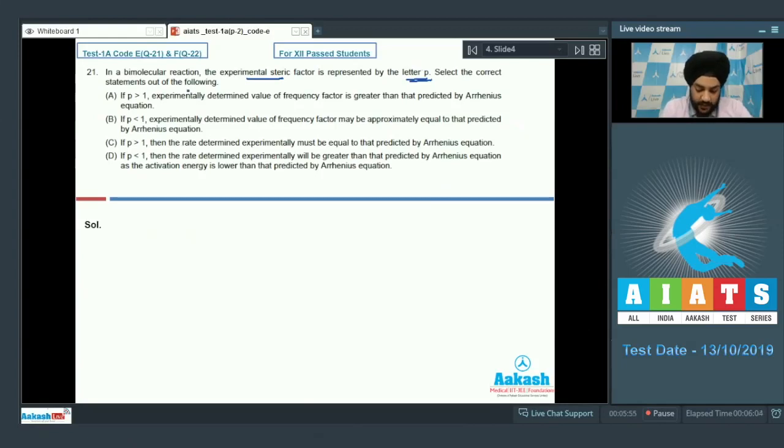Select the correct statements out of the following. If P is more than 1, experimentally determined value of frequency factor is greater than that predicted by the Arrhenius equation. So students, if we talk about the frequency factor, it is given by the letter A in the Arrhenius equation. So we can have K is equal to A into e to the power minus EA by RT as per the Arrhenius equation. So this is the frequency factor.